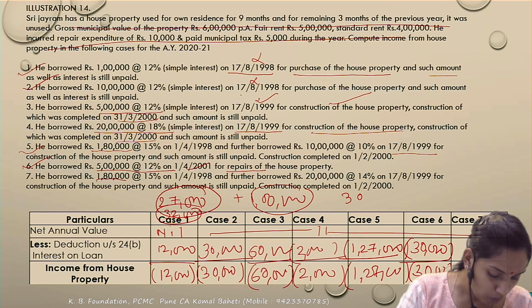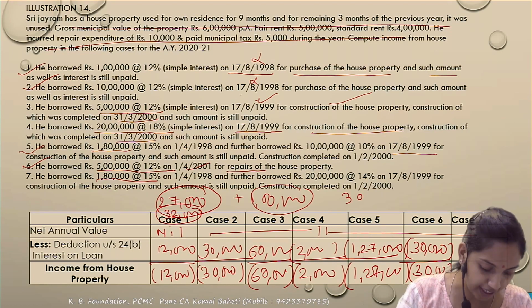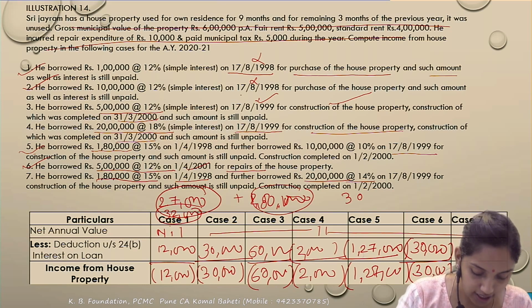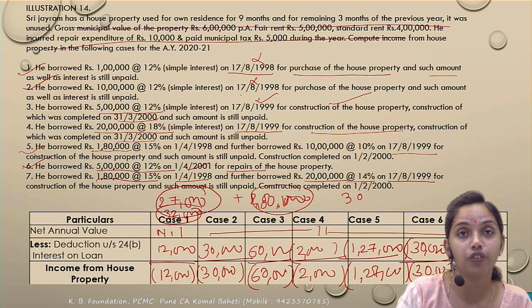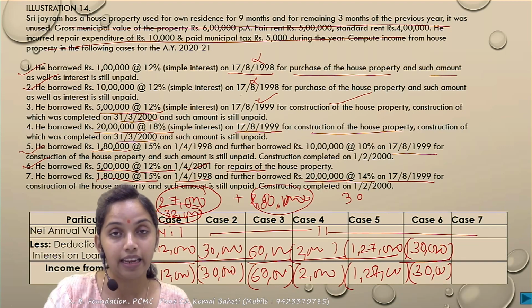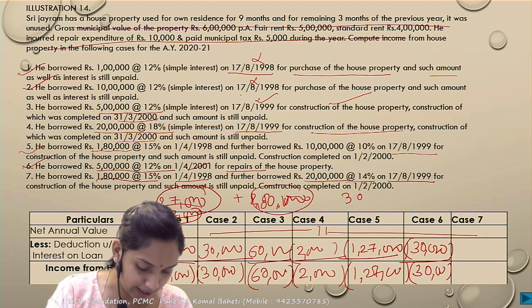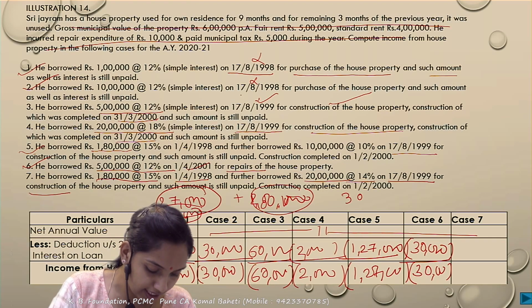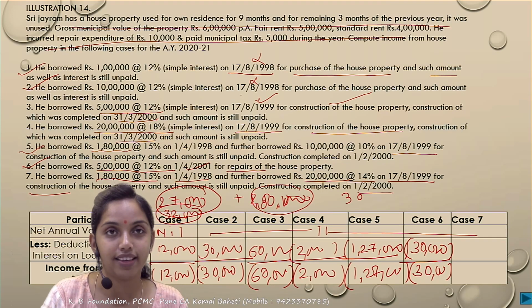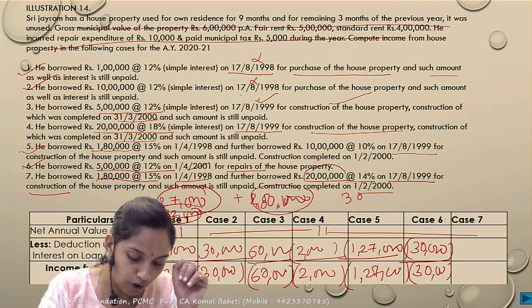Next 7, 1,18,000 at 15%, so that comes to 27,000. When was the loan taken? Prior to the 1st April. Further he had borrowed 20 lakh at 14%. So how much interest will this come to? 2,80,000. Correct? Because the loan is taken at the rate of 14%. The date of the loan is 17th of August 1999, so this loan is after the 1st April 1999. So this loan satisfies the conditions because it is for the construction and it has been completed within 5 years. So this second loan satisfies all the 3 conditions.